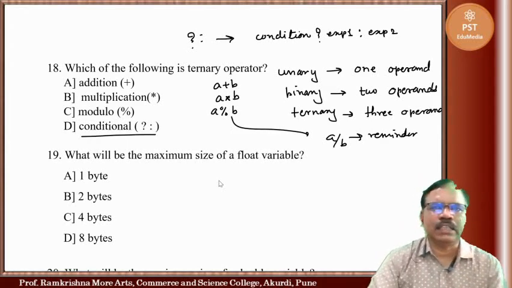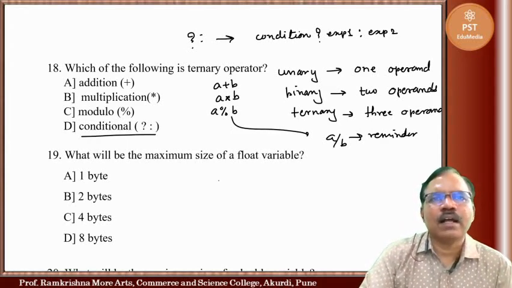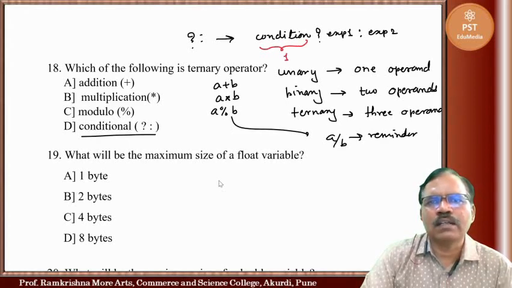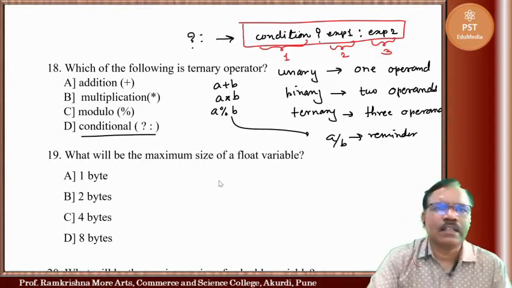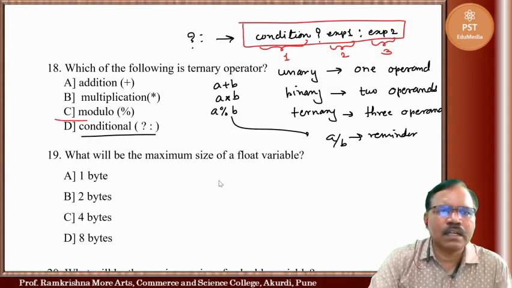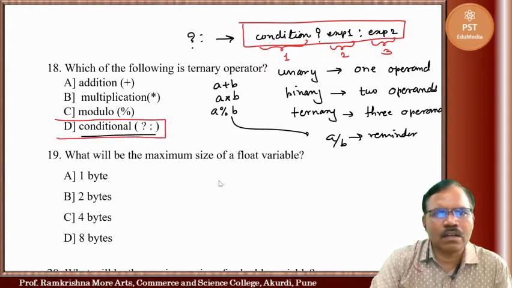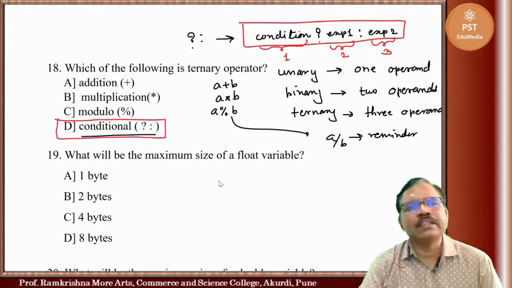So this is conditional operator. Here this is operand 1, operand 2, and operand 3. So 3 operands are required here. That's why this conditional operator is ternary operator.